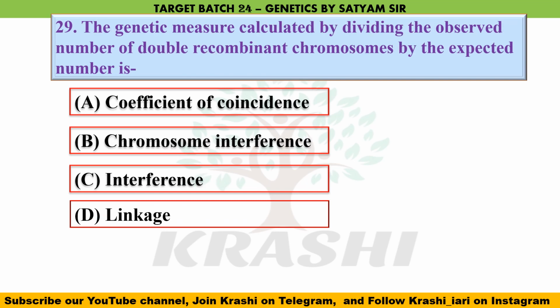Question number 29. The genetic measure calculated by dividing the observed number of double recombinant chromosomes by the expected value is, the correct answer is option A, coefficient of coincidence. If we take 1 minus the coefficient of coincidence, then the interference is calculated.